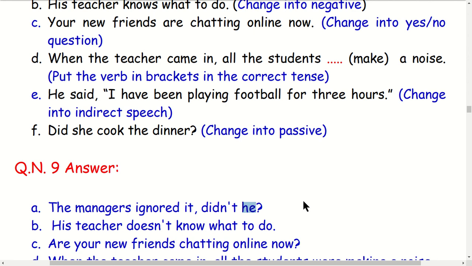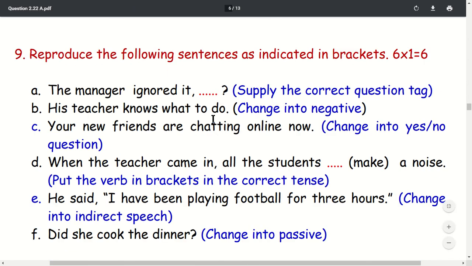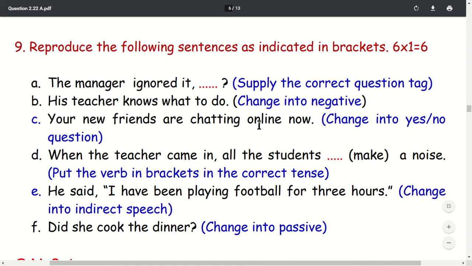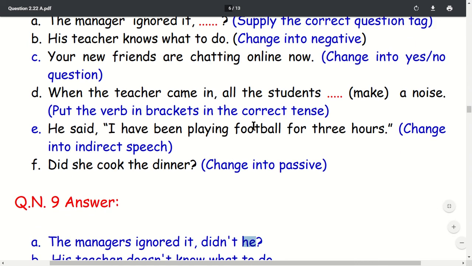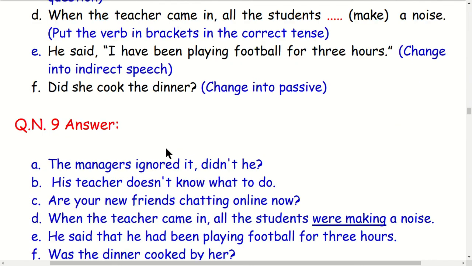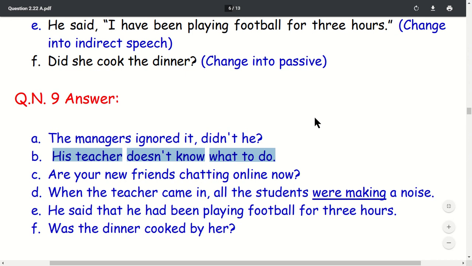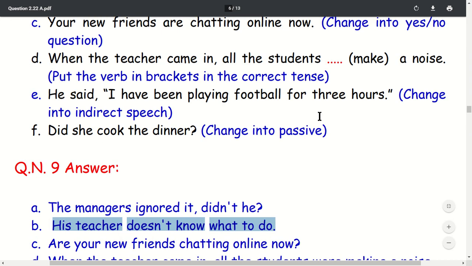The teacher doesn't. Question number B. His teacher knows what to do. Change into negative question means you have to change it negative, not. His teacher knows what to do. Then his teacher does not know what to do. This is negative. Knows, then doesn't know. It is very easy.